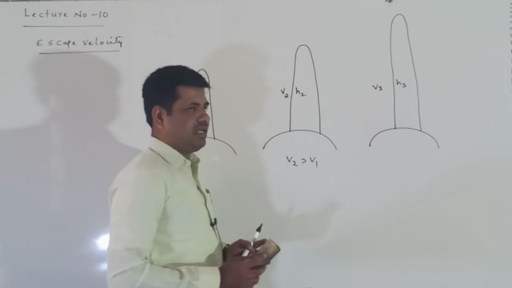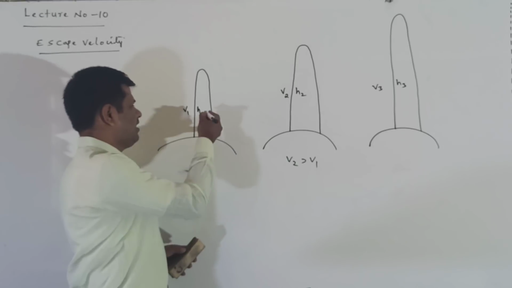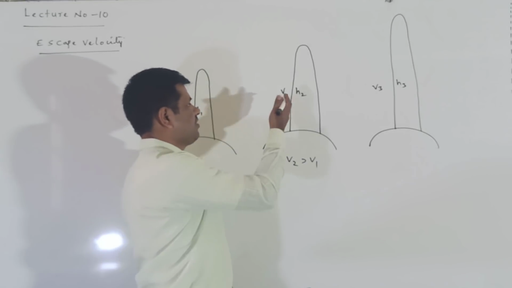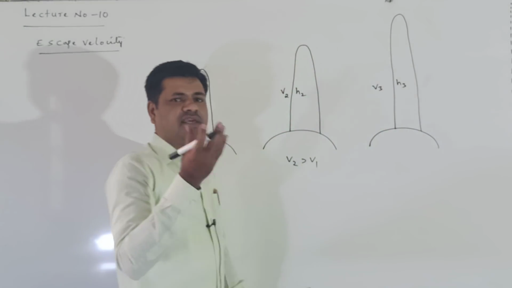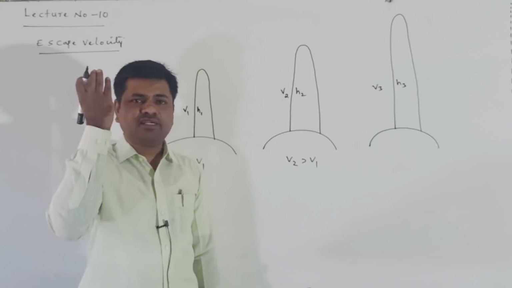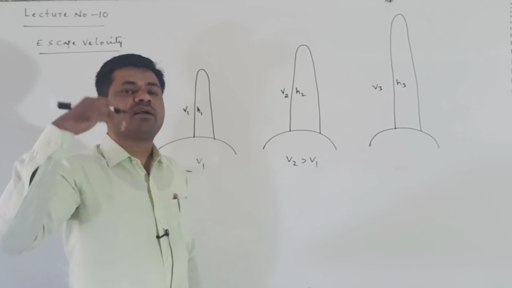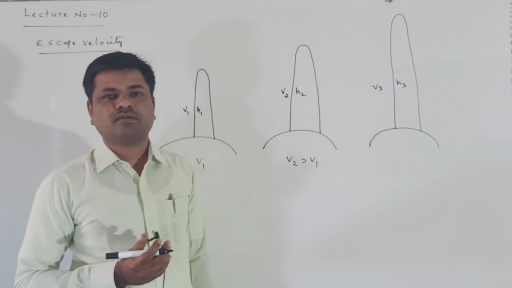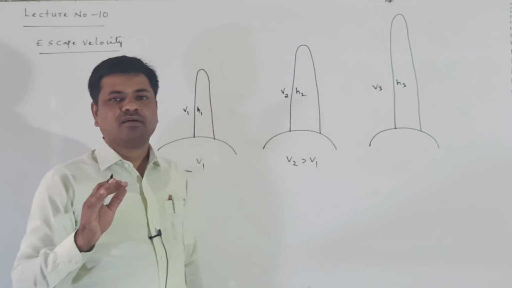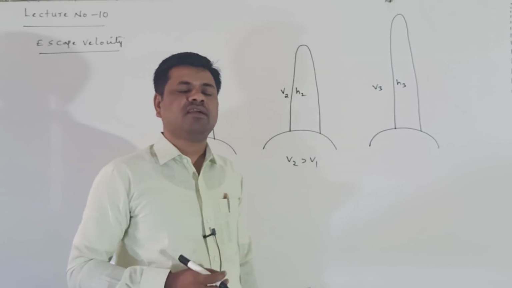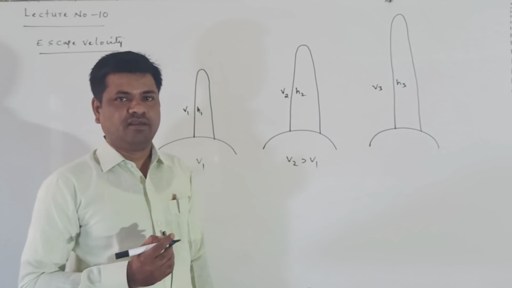Here also we know that velocity v1 is given, height h1; v2 is given, height h2; and v3 is given, height h3. Height is gradually increasing as velocity gradually increases, but at one certain velocity it crosses the gravitational field of Earth, meaning gravitational force is not acting on that body. That velocity given to the body is called escape velocity.